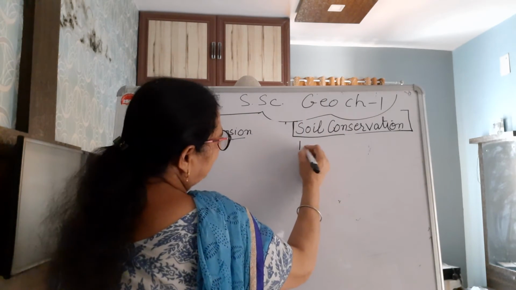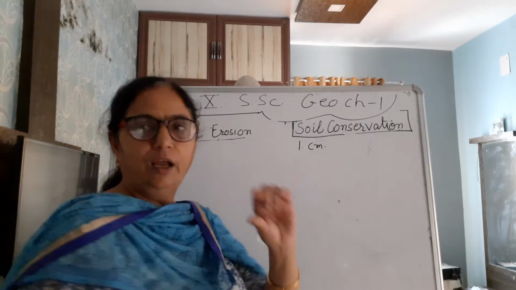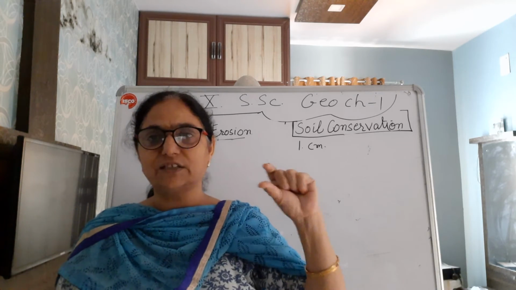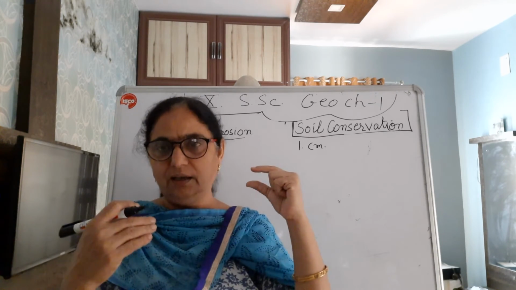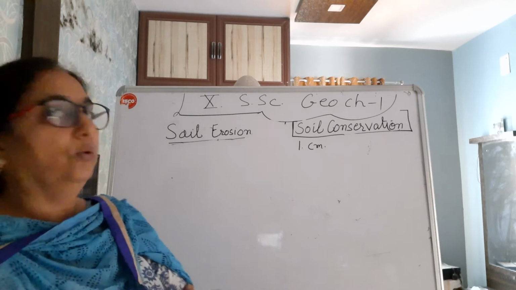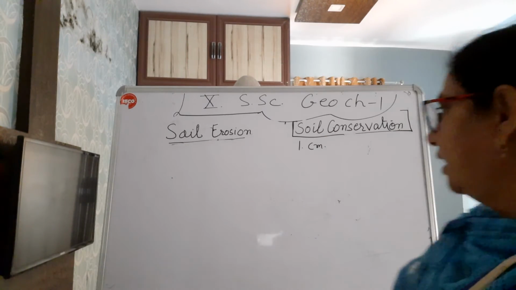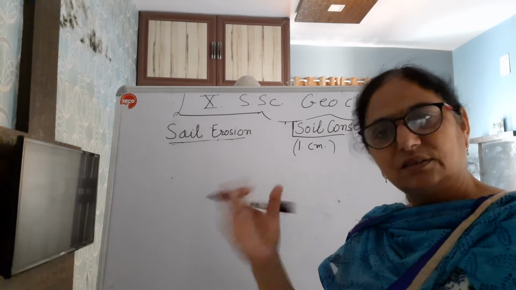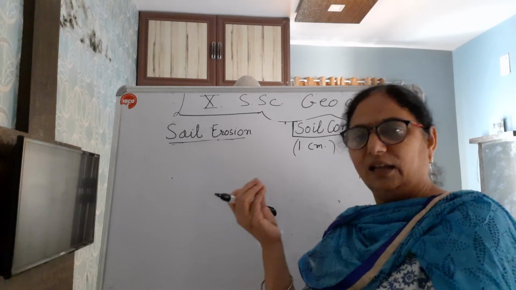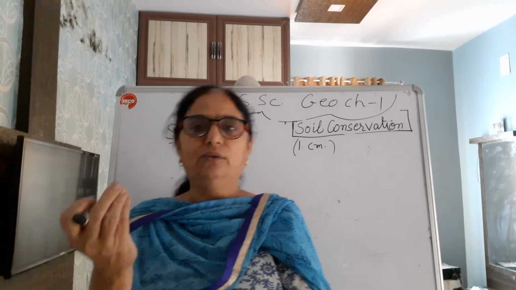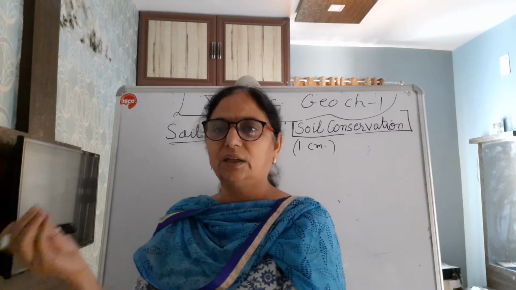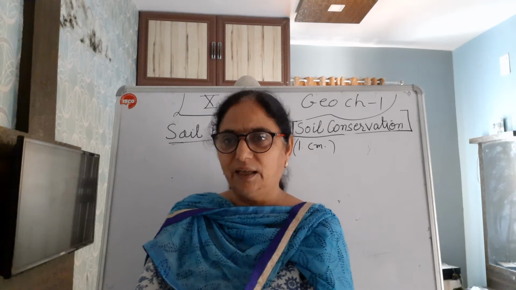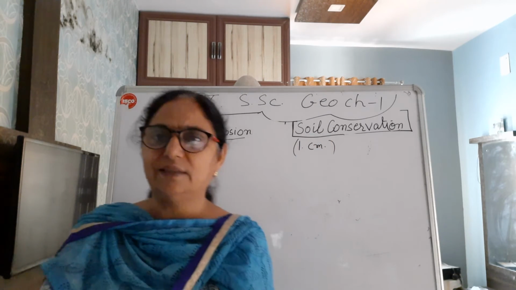Very interesting fact, 1 centimeter of soil formation takes 100 to 200 years. 1 centimeter formation layer of the soil takes 100 to 200 years. And when human factors or natural factors do it, they get it done very fast. Like usually I give example, when you have to eat something special in your lunch, breakfast or dinner, you just ask your mother and mother takes, I think, a lot of pains, right?